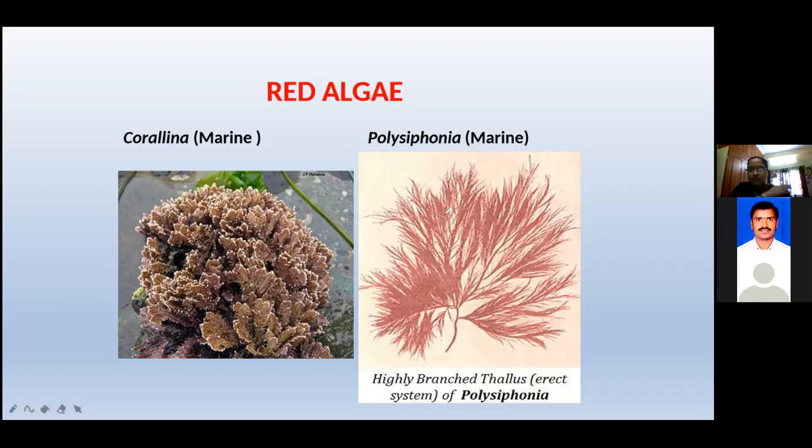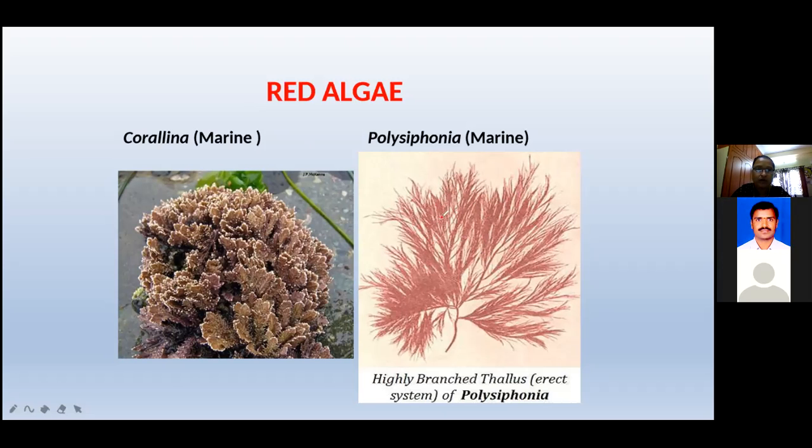But here what is the main thing in this one? A very highly branched thallus is present. See here, this is the Polysiphonia, but you can observe under the electron microscope it's not like that. In that one, many siphonous tubes are present. Next diagram I will show. But if you draw the diagram in practical time, the thallus of Polysiphonia, the first one, a twig of the Polysiphonia, like that only. Okay, girls.